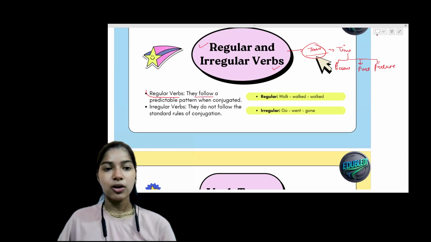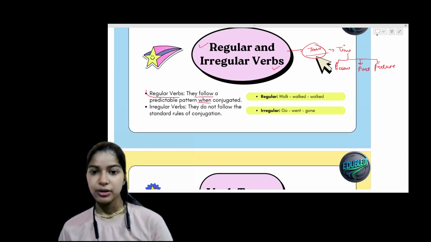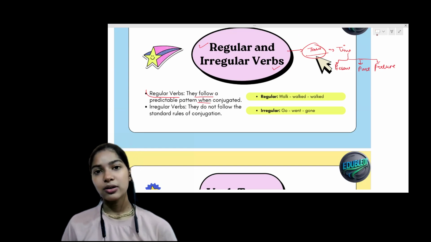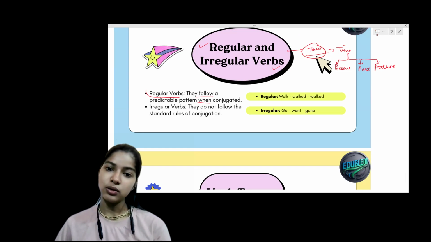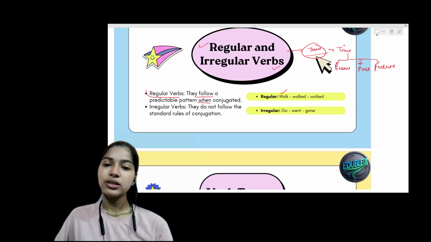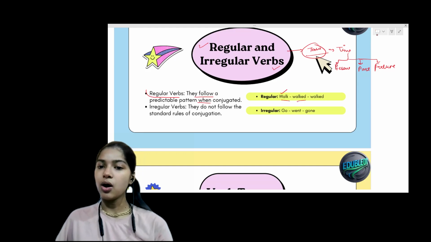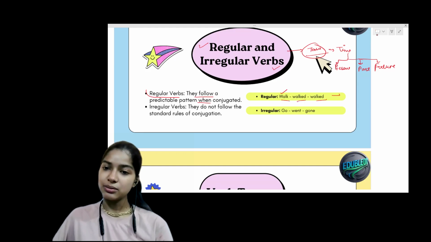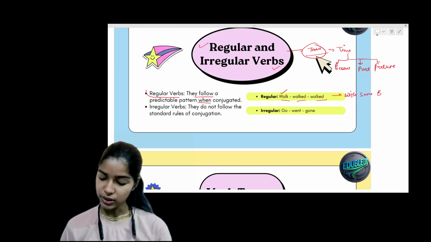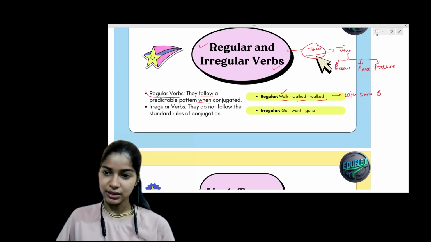So regular verbs follow a predictable pattern. Predictable pattern means they go on with the same base word. What is the base word? That is the first form, that is walk. So they go with the same base word: walk, walked, and walked. So these are going with the same base word.